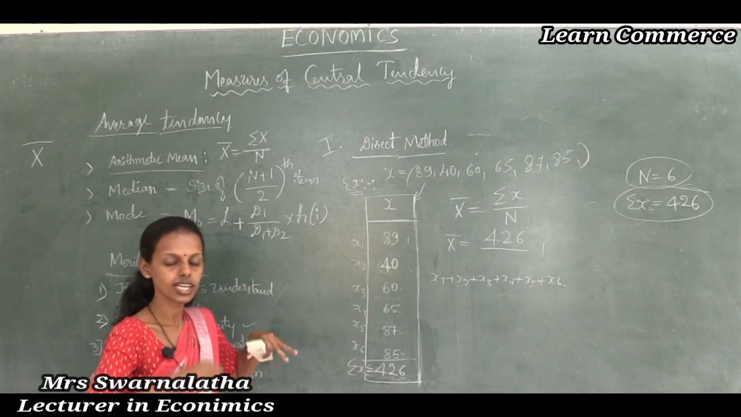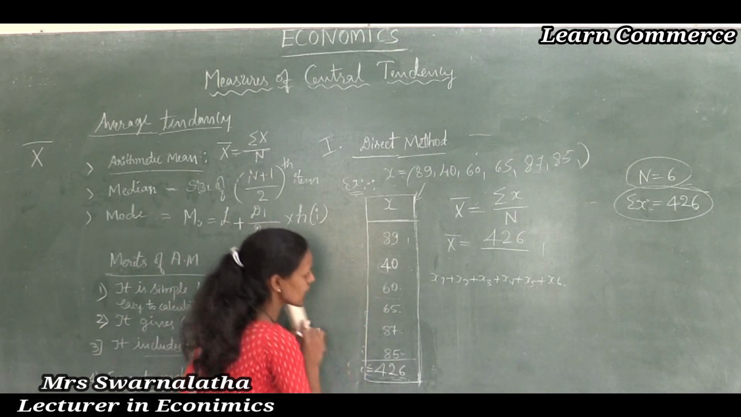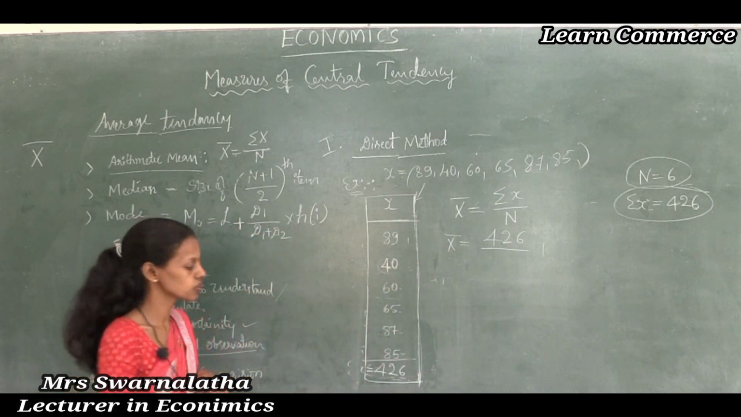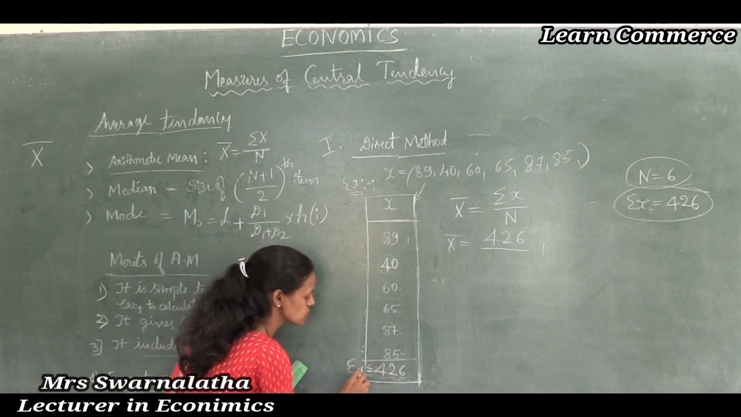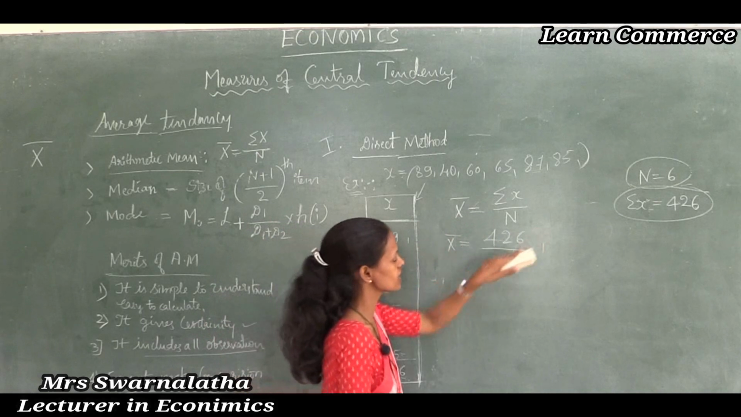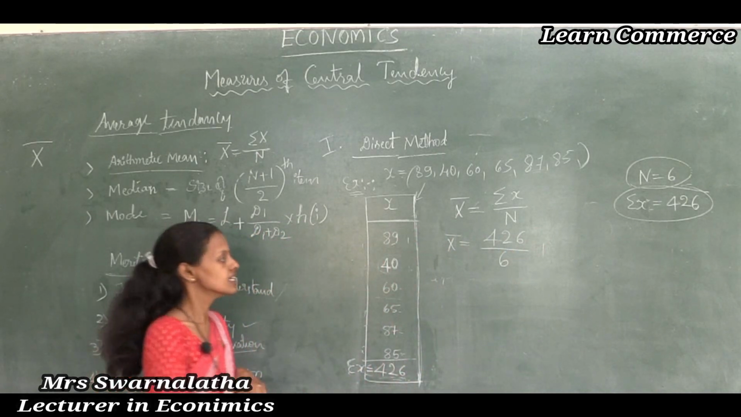How many values are there? Like that you are going to add. Thus these are said to be the x values. So adding all the 6 values we get the summation x value. Summation x is 426, divided by n, which is 6. Total number of observations is 6.